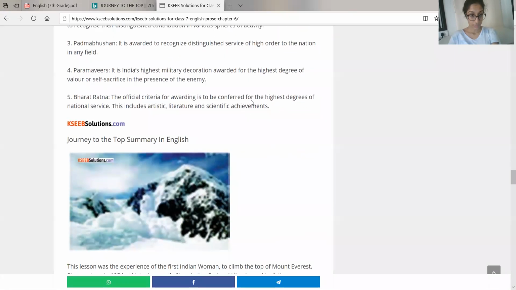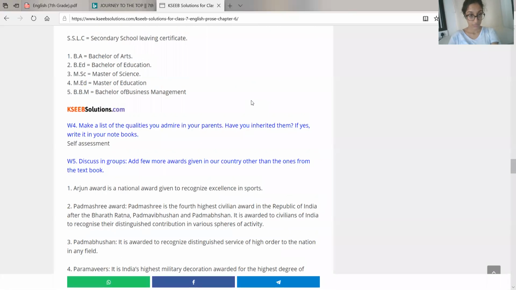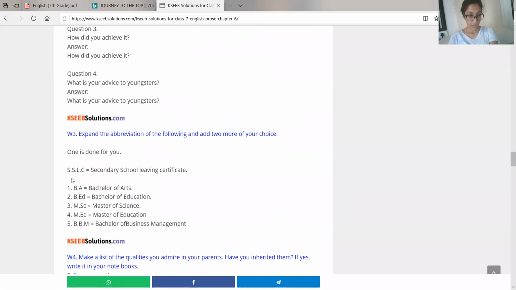So, okay, this. BA means Bachelor of Arts, BEd, Bachelor of Education, MSc, Master of Science. So these two we can write on our own. So you can write anything. Here they have written MEd, that is Master of Education, BBM, that is Bachelor of Business Management. You can write any other degree that your brother, sister, or your cousins have done.